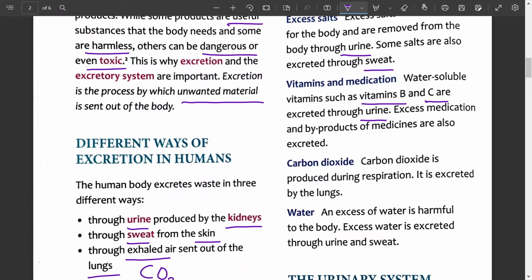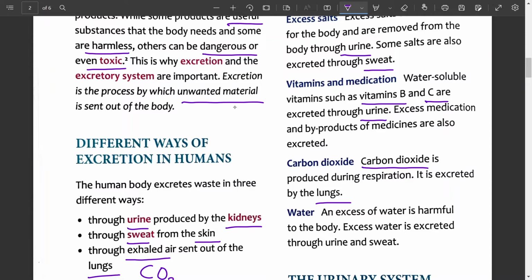Carbon dioxide. Carbon dioxide is produced during respiration. We exhale carbon dioxide. We take in air which contains more oxygen and we exhale air that contains more carbon dioxide. Carbon dioxide is toxic to the body, that's why it is excreted through the lungs. So the organ is the lungs and the substance is carbon dioxide.